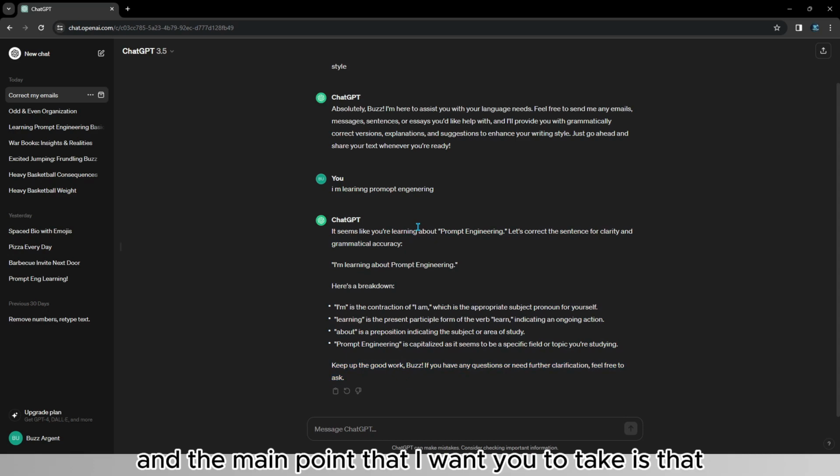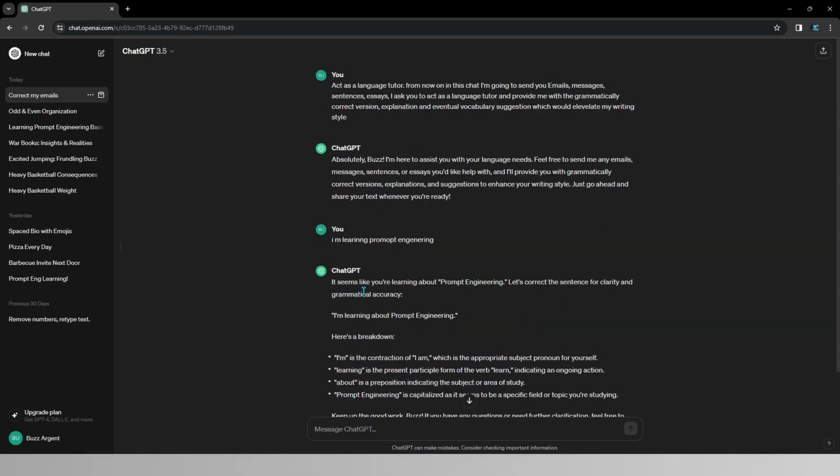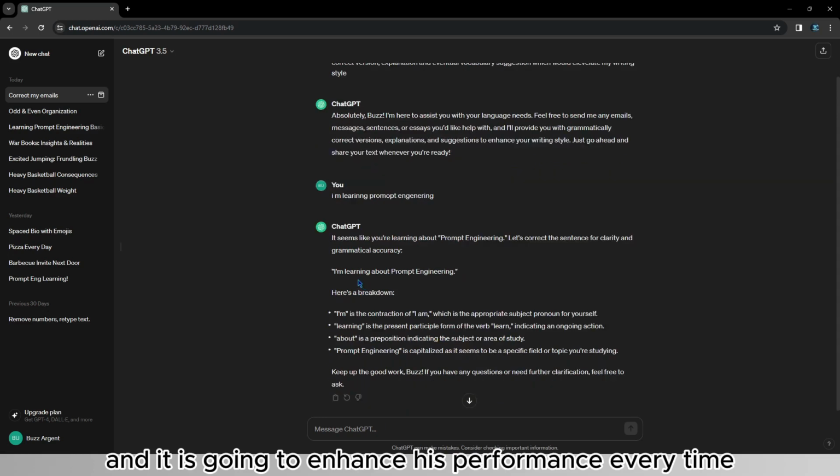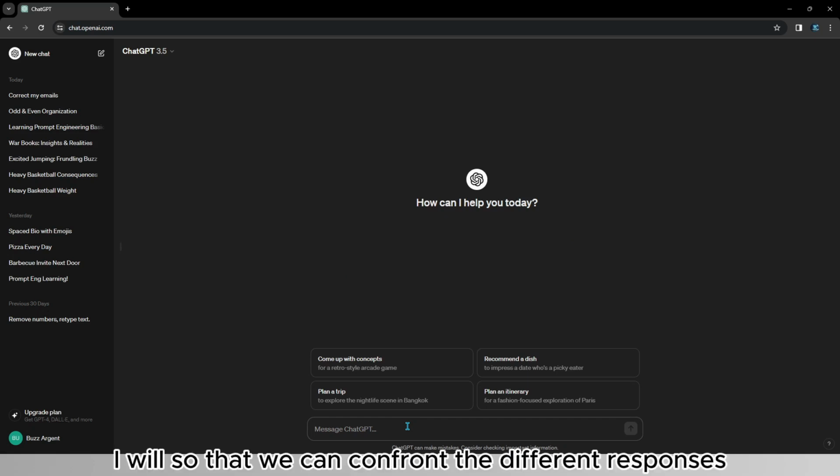And the main point that I want you to take is that you can give any role to ChatGPT, and it is going to enhance its performance every time. So if I go on a new chat, for example, let's go ahead and type the same prompt, and in one chat I will not ask it to follow a certain role, and in another one I will, so that we can compare the different responses.